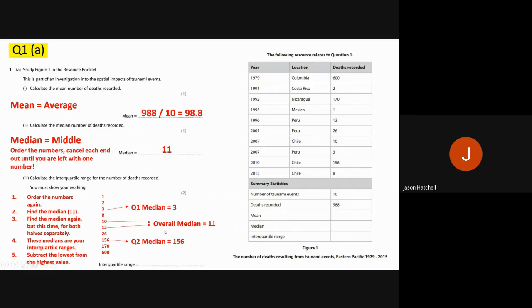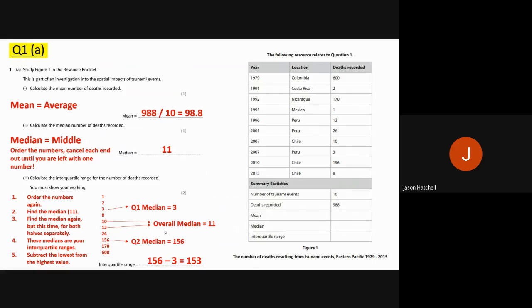Now, what you do with that is this. You take away 3 from 156, and the range then, the interquartile range, or the range between the highest quartile and the lowest, is 153. So that is how you complete the interquartile range.